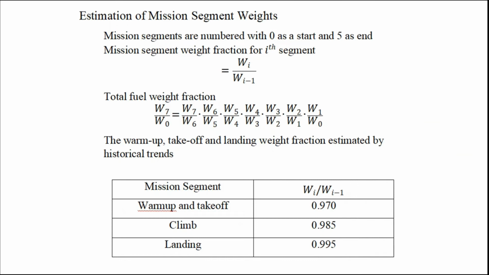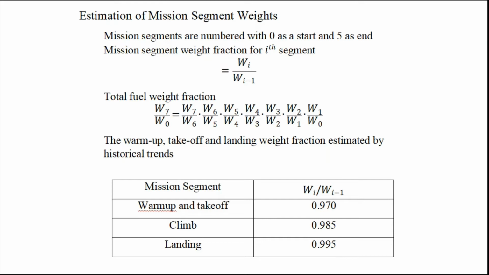And what is displayed here is the estimation of mission segment weights, and the total fuel weight fraction formula is displayed over here from the slides, from which the warm-up W1 bar W0, the takeoff W2 bar W1, and landing weight fraction W7 bar W6 are estimated and assigned from historical trends.